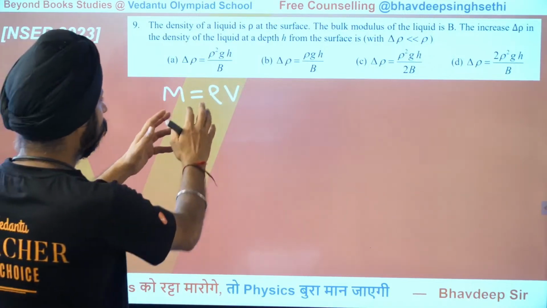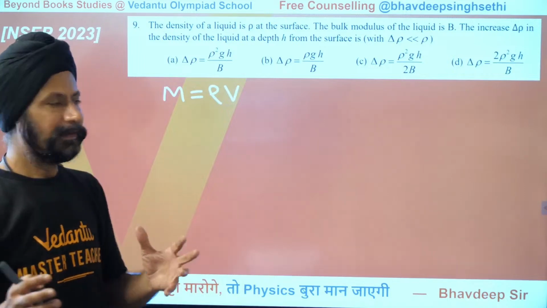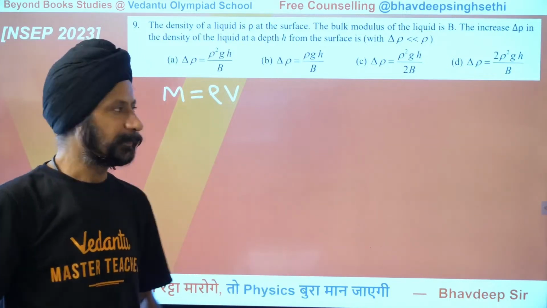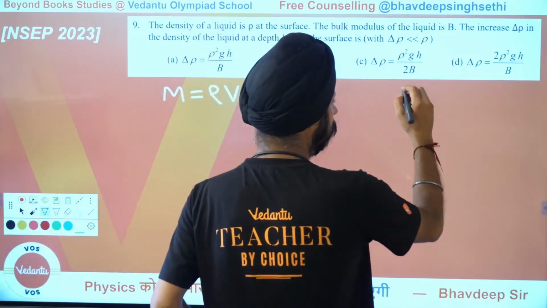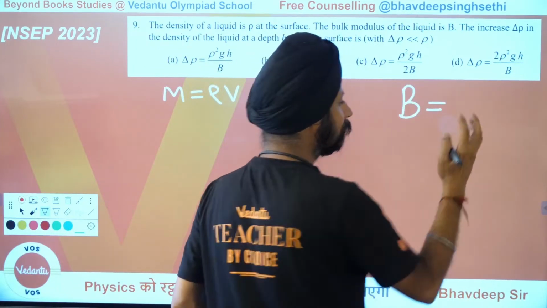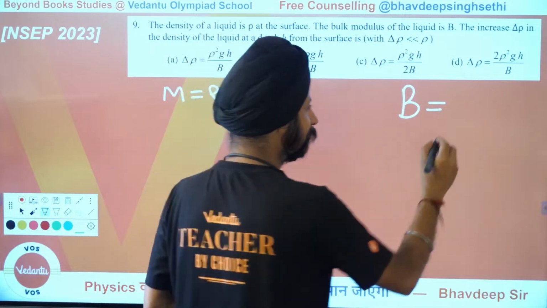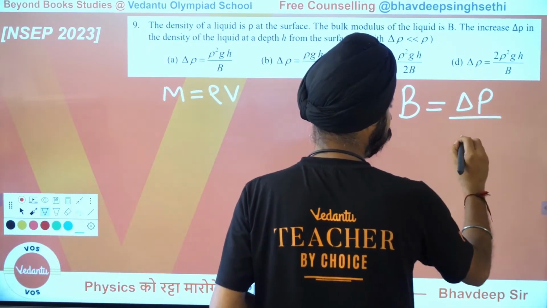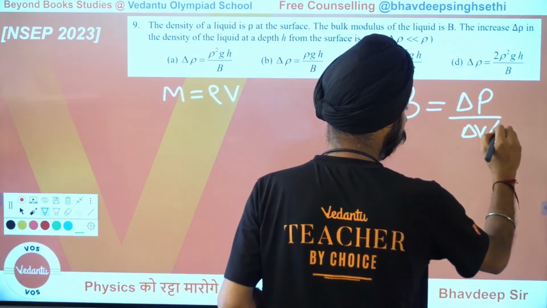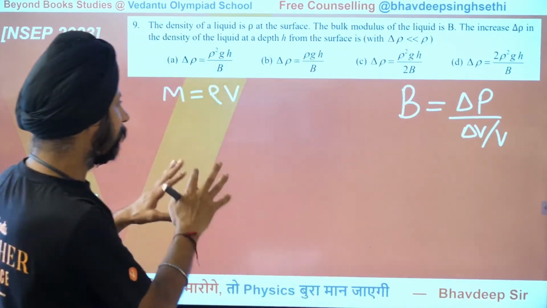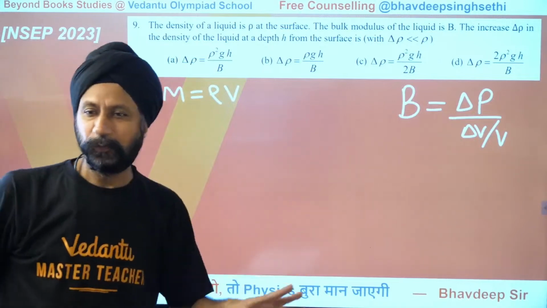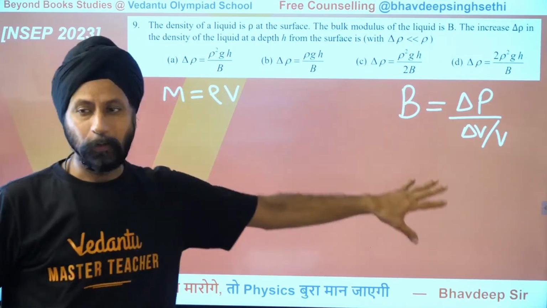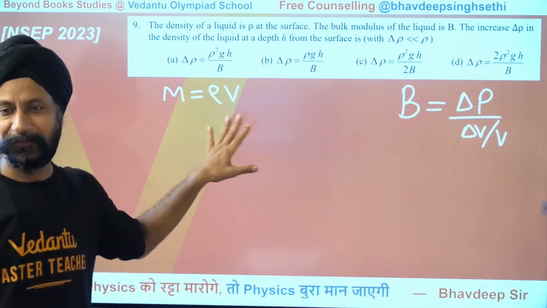Now we are talking about the changes in density, then changes in volume because of the bulk modulus out there. So what is bulk modulus? Bulk modulus would be the stress. What is stress? Stress is the change in pressure divided by the strain. Now what is strain? Delta V over V. That's the strain. So we are relating a few things here. Somehow we have to relate delta rho with all these variables, so we have to find changes here.